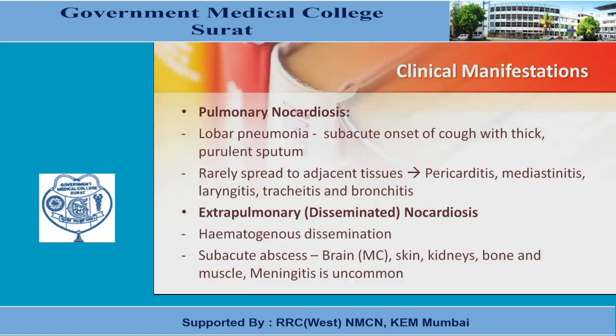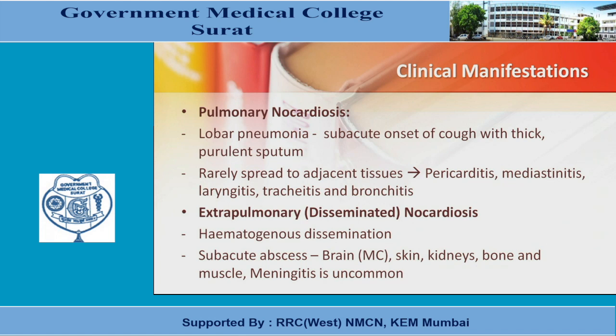Coming to the clinical manifestations, pulmonary nocardiosis. So lobar pneumonia, that is subacute onset of cough with thick purulent sputum, rarely spreads to adjacent tissues. So pericarditis, mediastinitis, laryngitis, tracheitis and bronchitis happen.